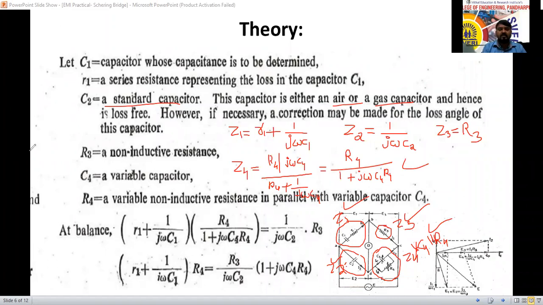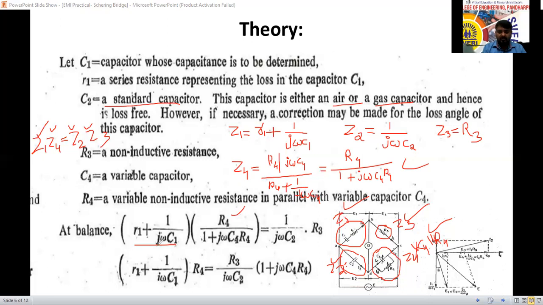At the balanced condition, we know the formula: Z1 Z4 equals Z2 Z3. Substitute the values of Z1, Z4, Z2 and Z3. Z1 is R1 plus 1 by j omega C1, Z4 equals R4 divided by 1 plus j omega C4 R4, Z2 equals 1 by j omega C2, and Z3 equals R3. I have substituted all values in the balanced condition equation.